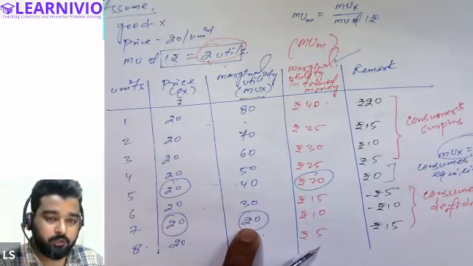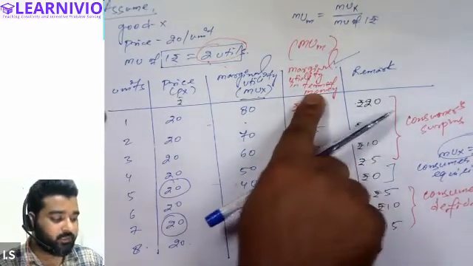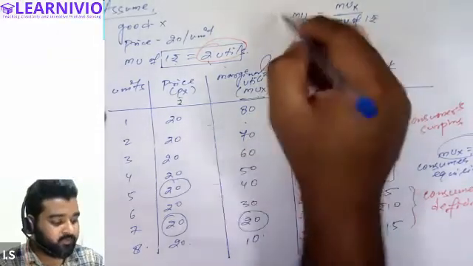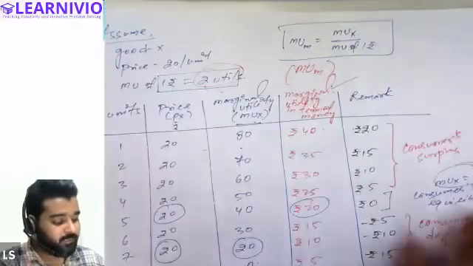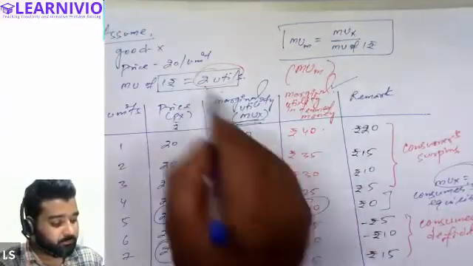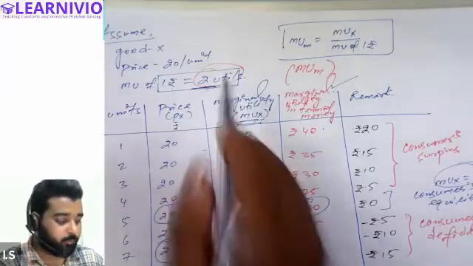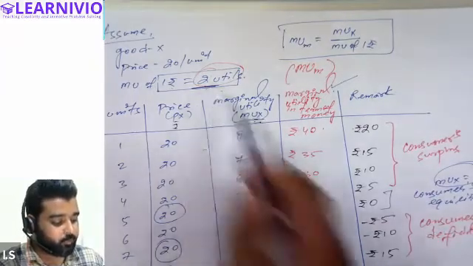So in order to ensure whether the consumer is in equilibrium at the 7th unit or not, we have to draw the marginal utility in terms of money, which is called MUM. And in order to calculate MUM, we apply this formula. What is the formula? We divide the marginal utility by the marginal utility of 1 rupee. So 80 is divided by 2 utils, 70 is divided by 2, 60 divided by 2.